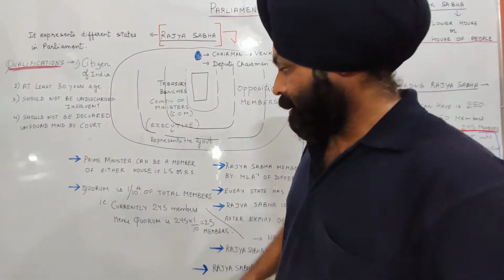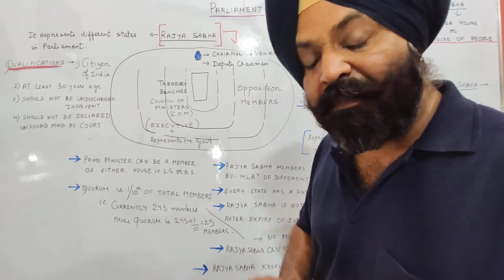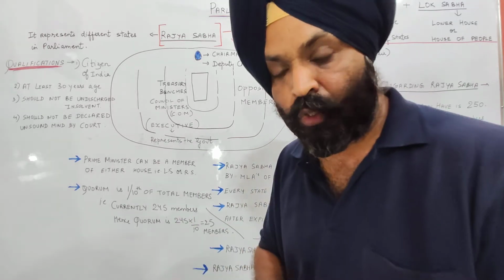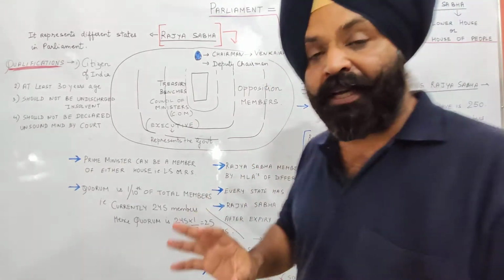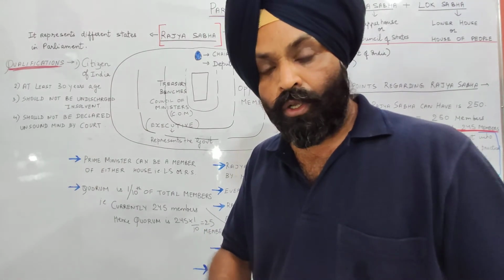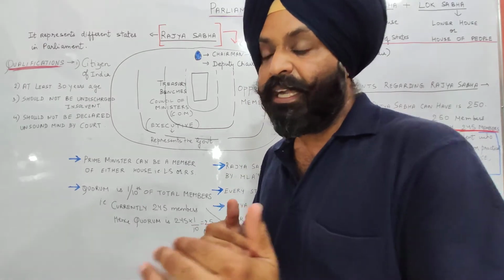Then the important point is the quorum for a Rajya Sabha meeting. Quorum means the minimum number of MPs required for a meeting to be held. It is not possible that 245 MPs will be present in every meeting, but the meeting is to be held. So what is the minimum requirement of MPs to be present so that the meeting can be held?